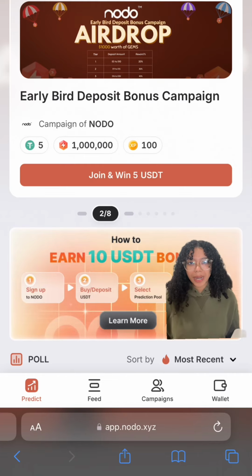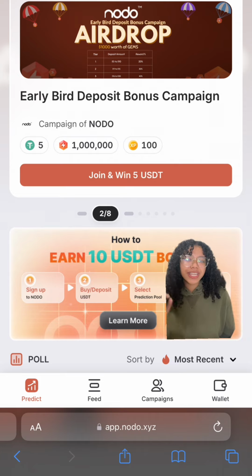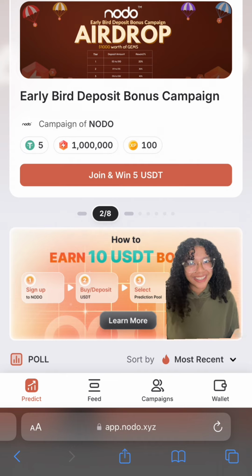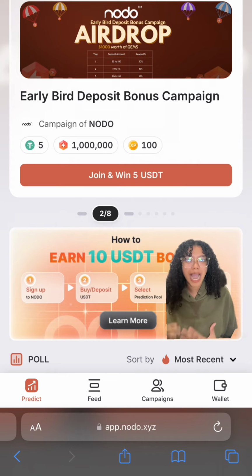NODO is your go-to platform for these exciting events. Whether you're a sports enthusiast or a financial whiz, you can leverage your expertise to predict outcomes and earn rewards. Now let's dive in to see how easy it is to get started on NODO.